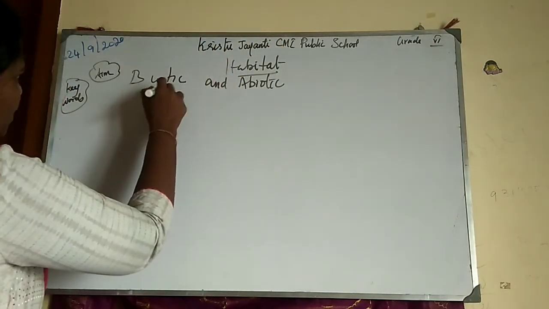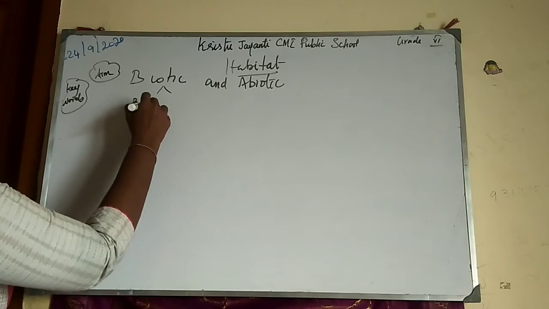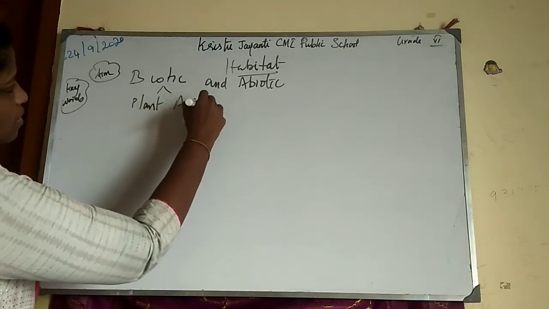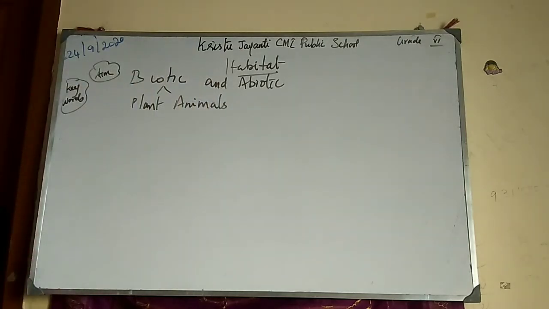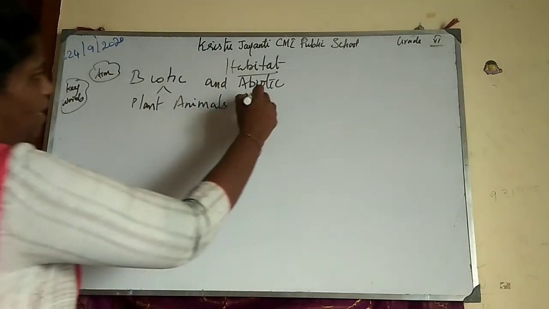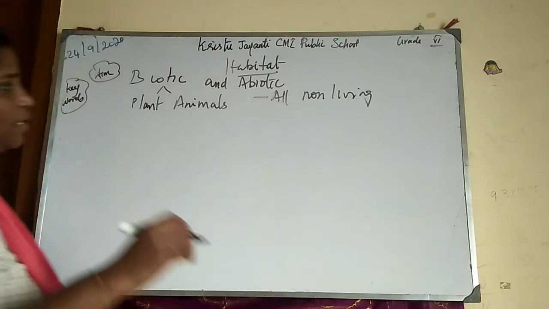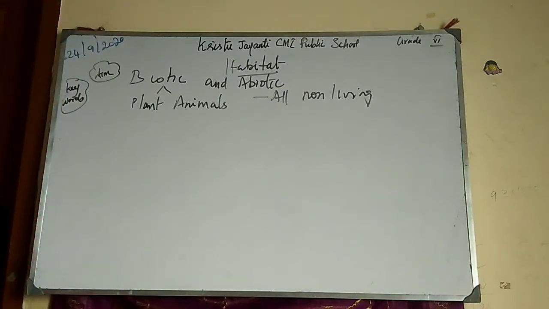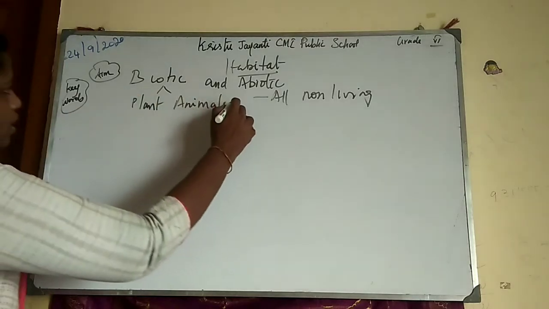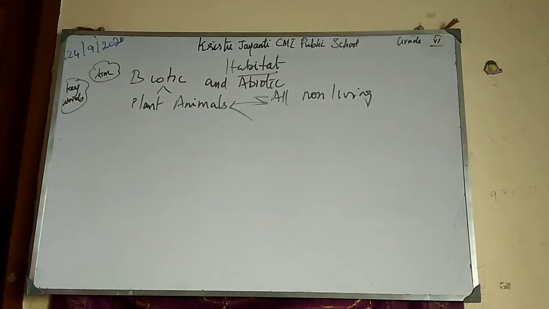abiotic. So what do we mean by biotic? All living organisms, plants, animals, all living organisms come under biotic components, and all non-living things come under abiotic components. Now, what is the relationship between biotic and abiotic components? This is today's aim. Today, we are going to understand the connection between biotic and abiotic components.